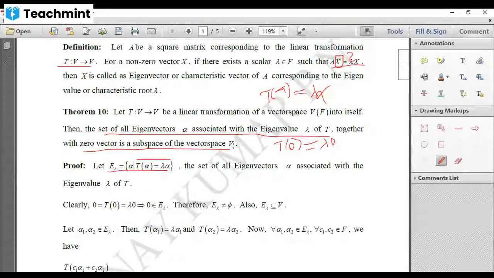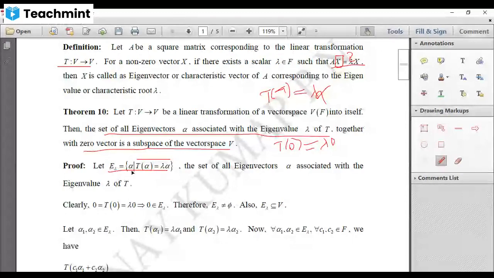When will you say, or what are the conditions for saying a set is a subspace of a vector space? First condition, it should be non-empty. And whenever we have to say a set is non-empty, we have to show that it contains additive identity. Now here additive identity in our vector space is 0. So we have to show that 0 belongs to this.